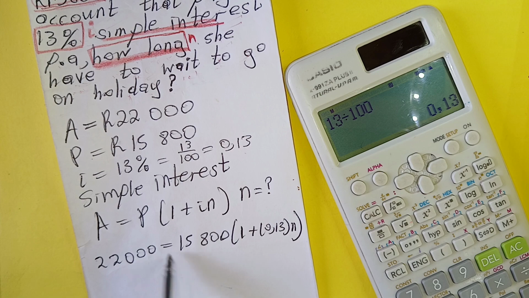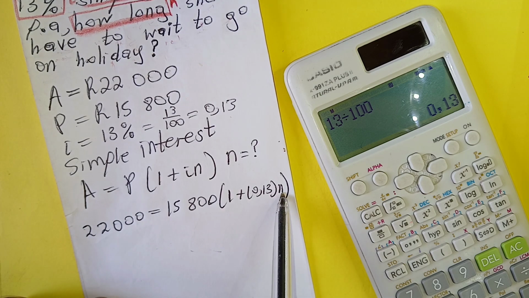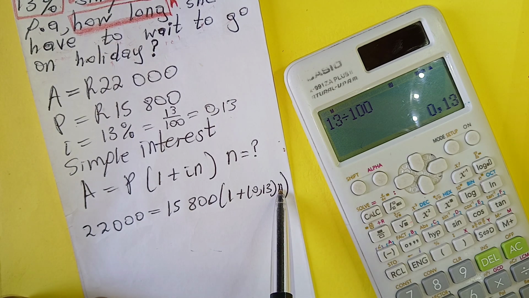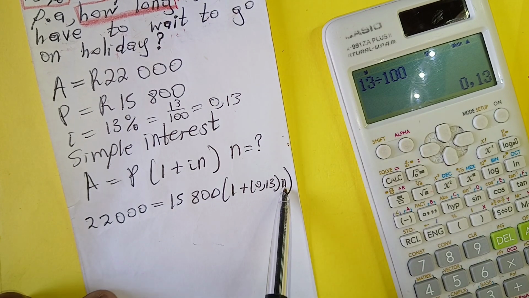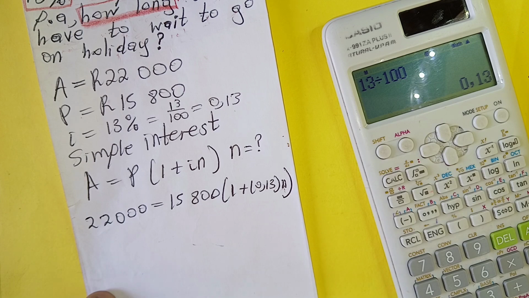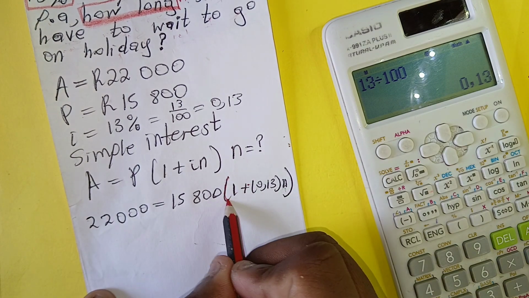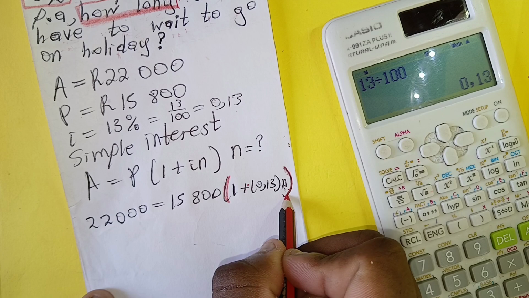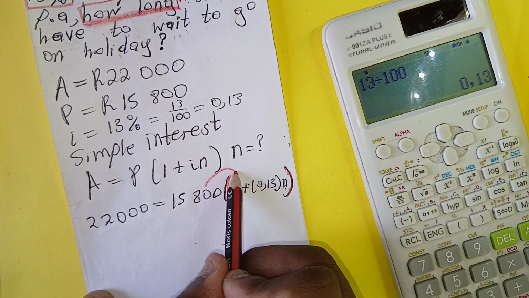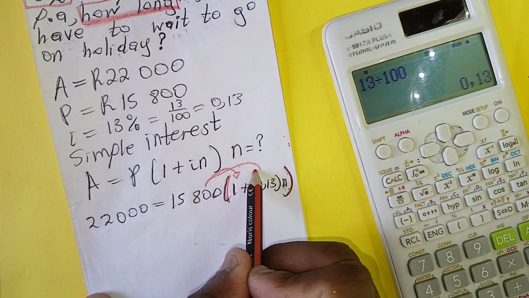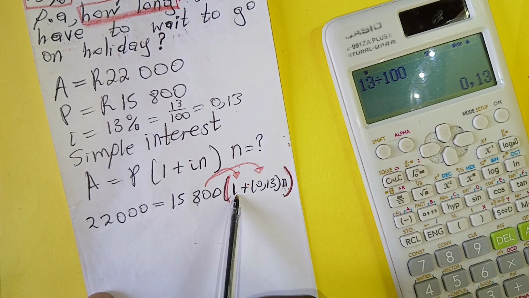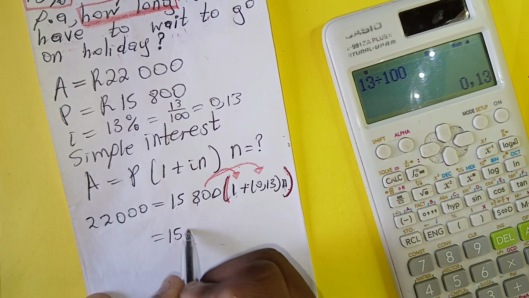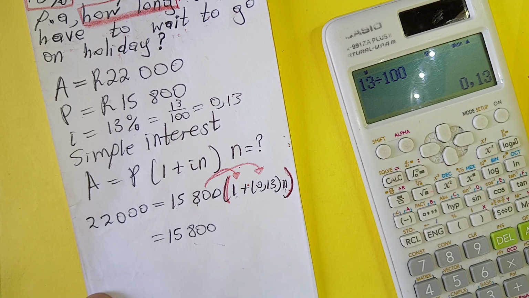Make sure that in this equation there is only one unknown value, which is the one that you are looking for. To solve for this unknown value, first remove this bracket by multiplying inside. 15,800 multiplied by 1 gives the same answer, because anything multiplied by 1 stays the same.